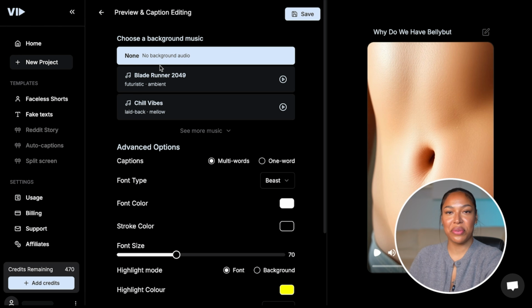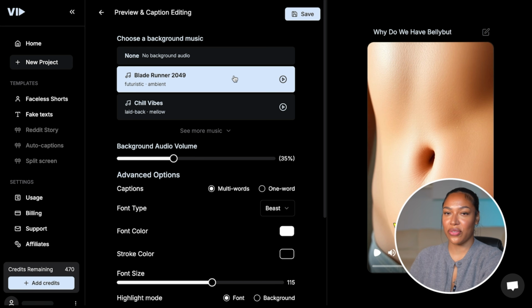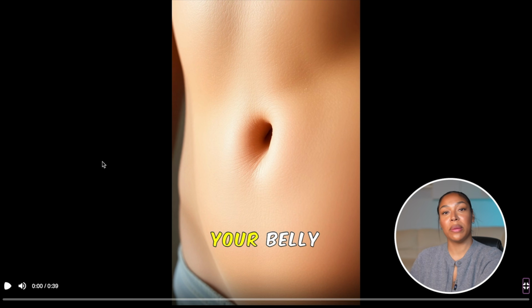Okay, so we have the final video ready. We can go ahead and tweak the text or the music if we need to. I'm just going to make the text a little bit bigger. And I feel like for videos where you're sharing facts, the Blade Runner music is the only one you should be using. If you know, you know. And now I'm rendering the video. Now let me go ahead and play the video so you can see what we're working with.